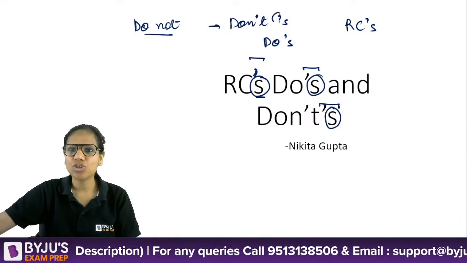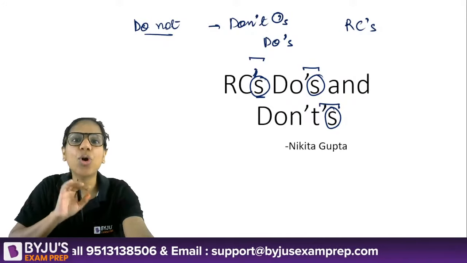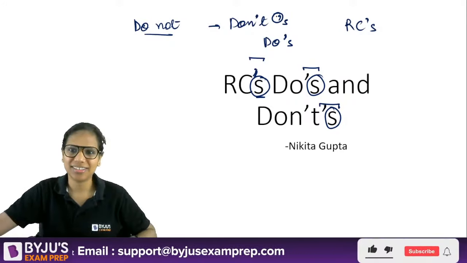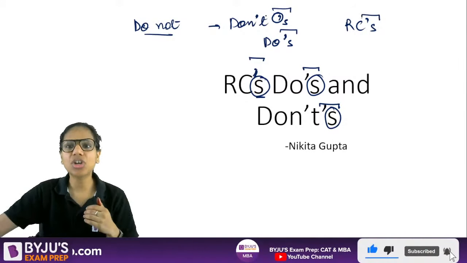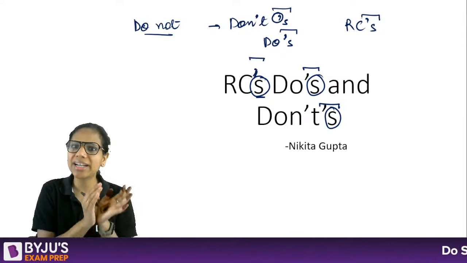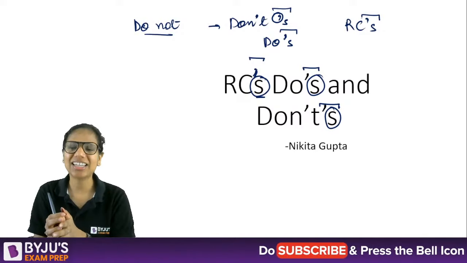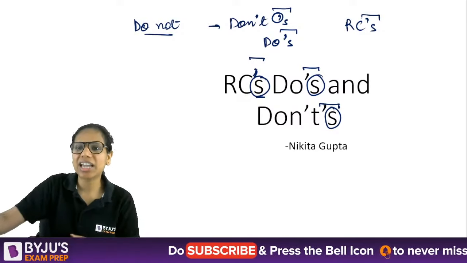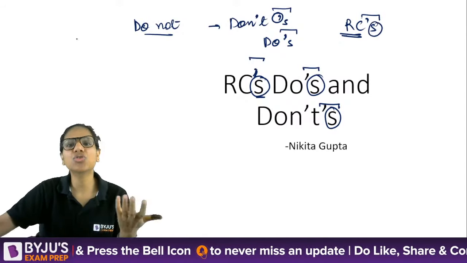These apostrophes do not show any sense of belonging as such. They are just used to differentiate that the word is don't and S is separate. The word is do and S is separate. The key term here is RC and this S is separate. This is just to separate.